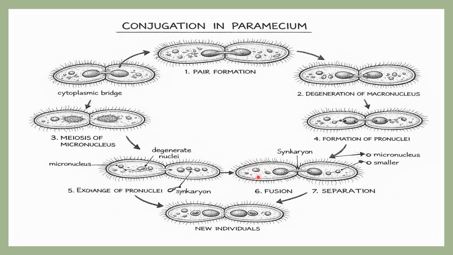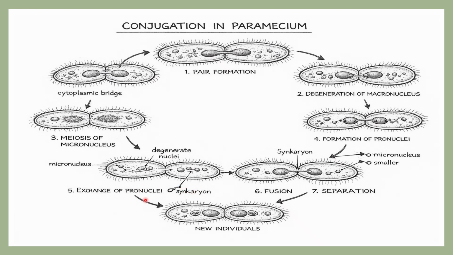The stationary pronucleus. Okay, so the fusion of both the stationary and migratory nucleus is going to happen, and it forms what actually? Synkaryon. Synkaryon is going to be formed. So now this is the end of the conjugation.